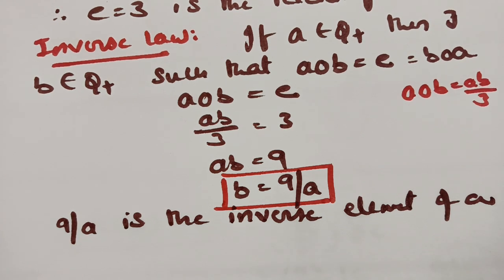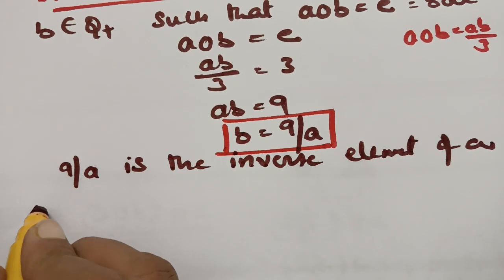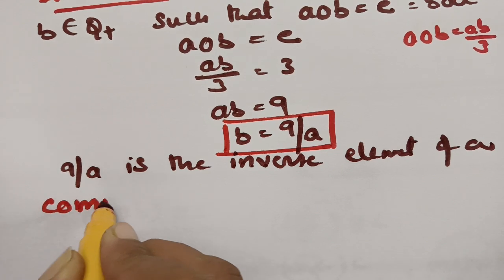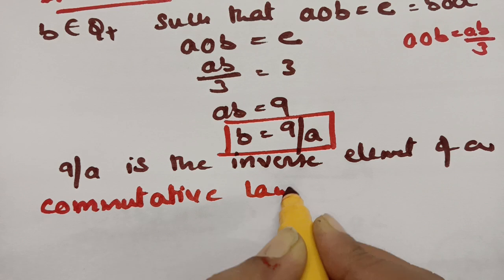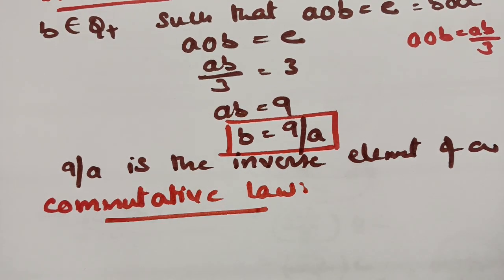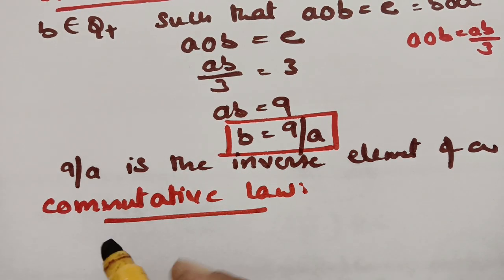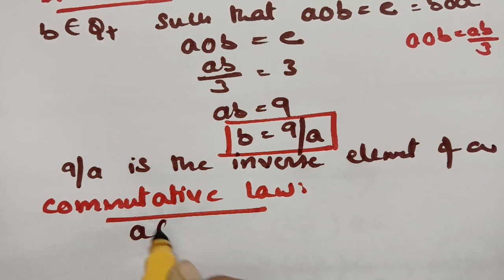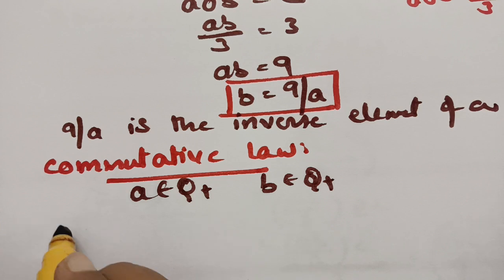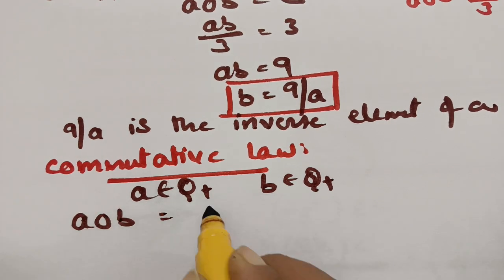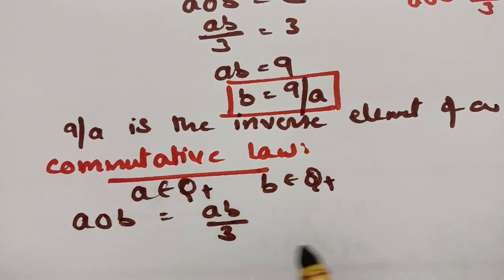And the last thing here is commutative law. For commutative law, we have to consider two elements. So A belongs to Q plus, B belongs to Q plus, and now we have to start with A circle B. So A circle B is equal to AB by 3.